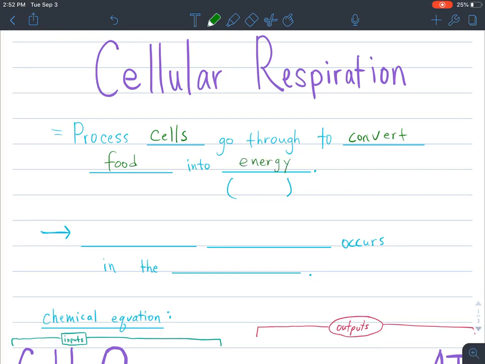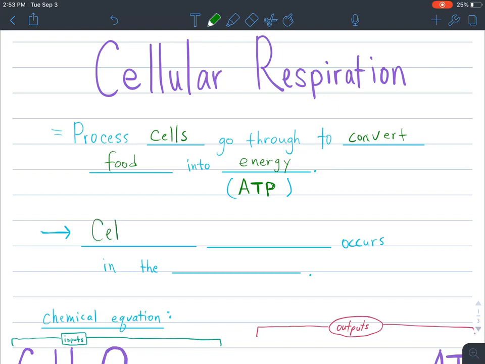It's tough because how much energy we have is talked about a lot. But in a cell, the energy is actually a molecule that our cells create that's called ATP. So cellular respiration is just the process that cells go through in order to convert our food into actual energy, and that energy is called ATP.